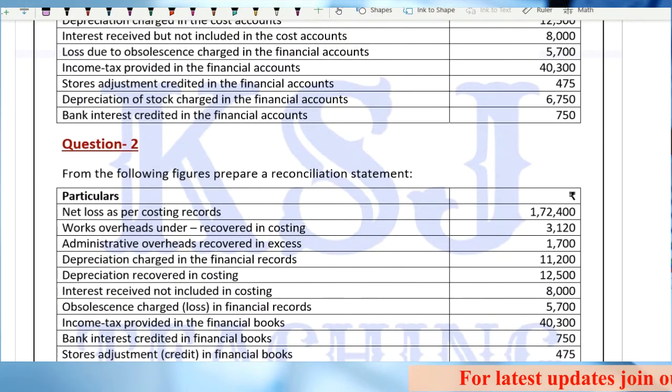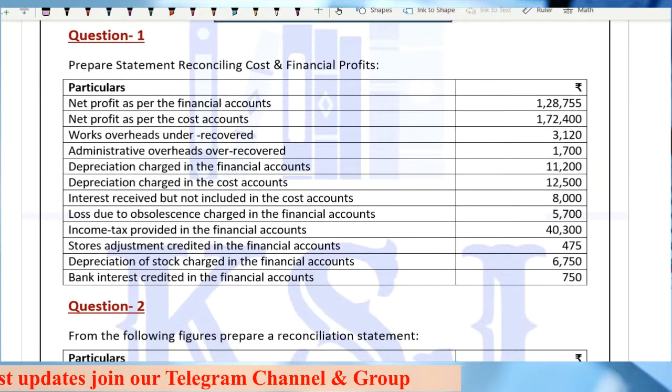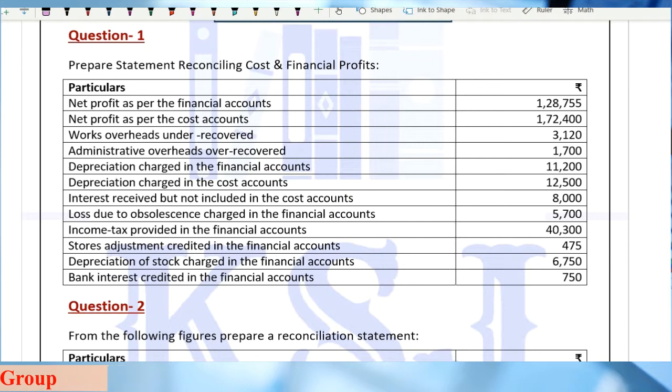Do one thing. Pause the video here before we start with question number 2. Do question number 1 on your own. What you have to do is start with the cost account and adjust all the items, and you have to reach the profit as per the financial accounts.